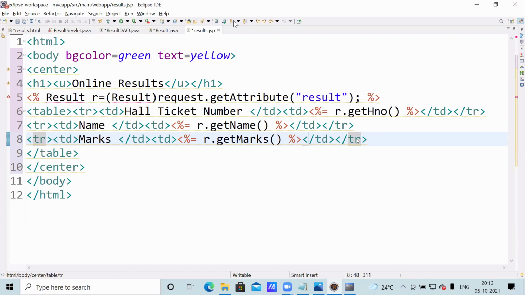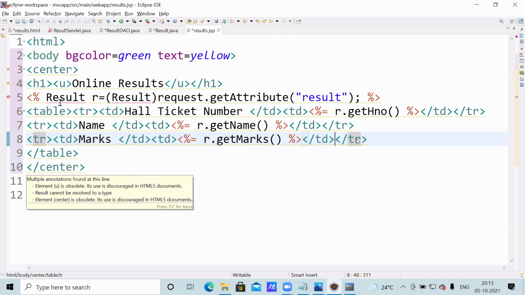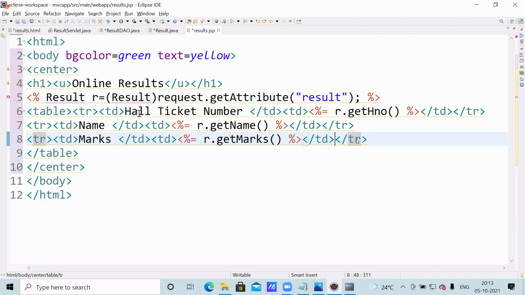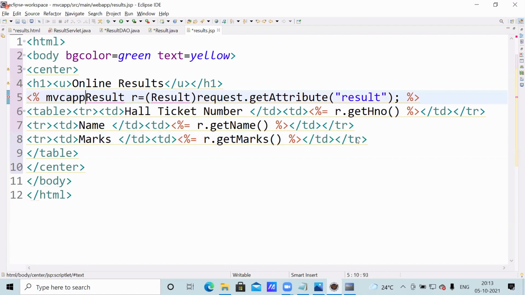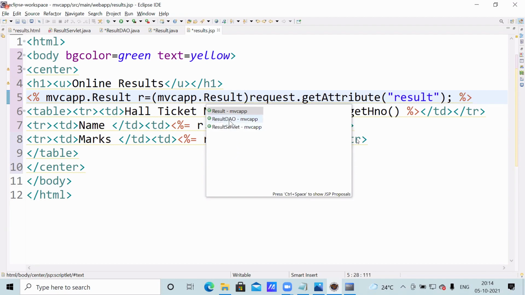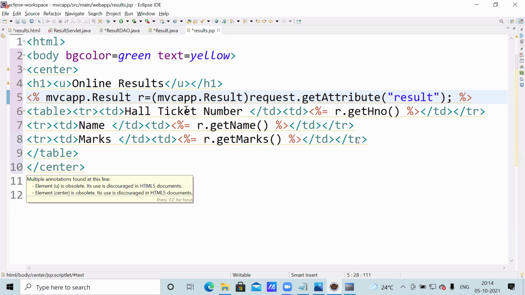This is given. But in all the places where Result appears, we are getting an error, you observe. Which package is the Result class in? MVC app. So you write MVC app dot. Because I gave MVC app dot result, now it has gone.